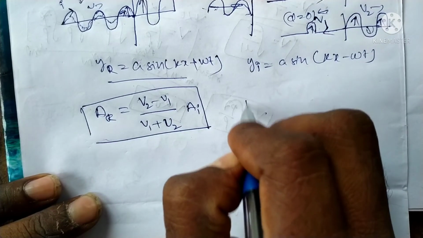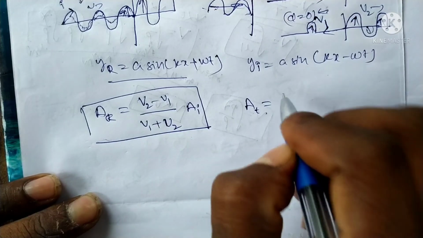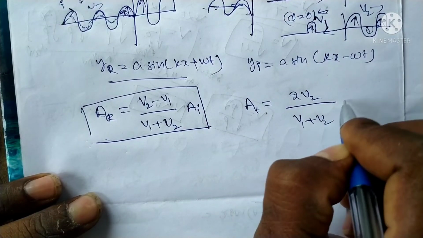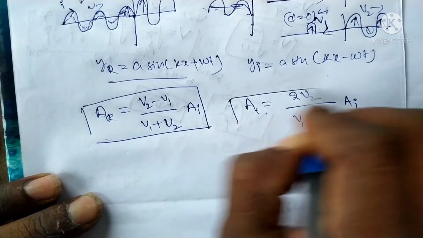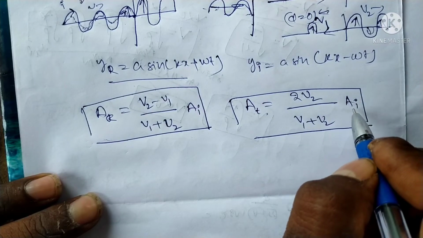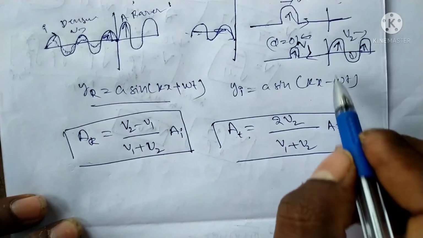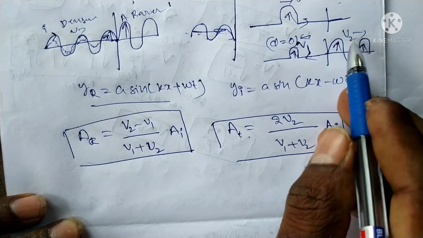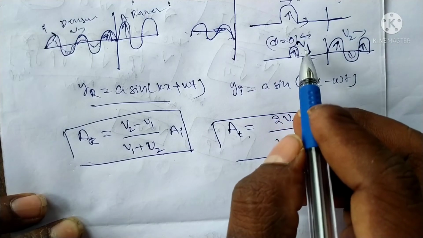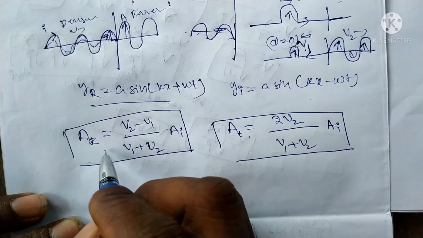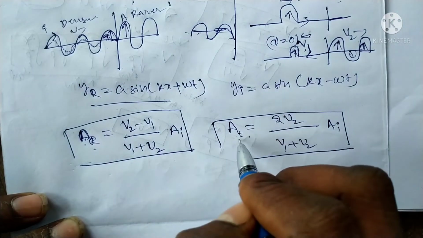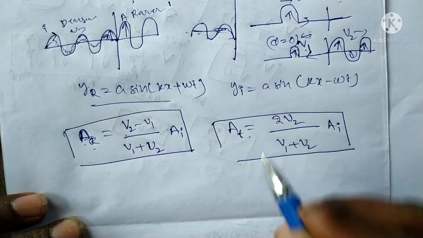Next, the amplitude of the transmitted wave is 2 v2 by (v1 plus v2) into the amplitude of the incident wave. Here A is the amplitude of the incident wave, v2 is the velocity of the transmitted wave, and v1 is the velocity of the reflected wave. These are the equations for the amplitude of the reflected wave and the transmitted wave.